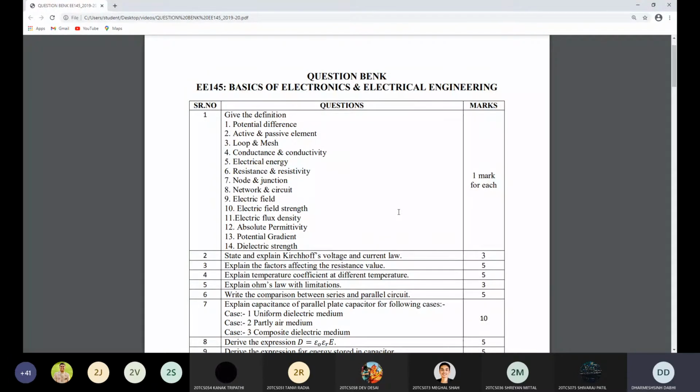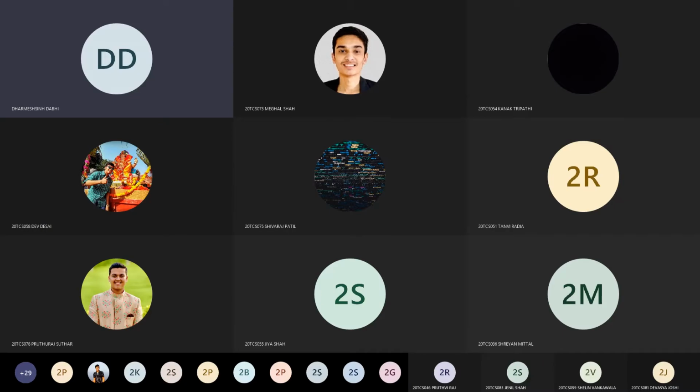MCQ can be anything. I cannot say the type of MCQ because I have not decided yet what type of MCQ I will put. But it will come from everything we covered in the first 3 chapters, okay? So don't worry about this. Yes, any doubt now? Anyone? Yes or no? No, sir. Okay.